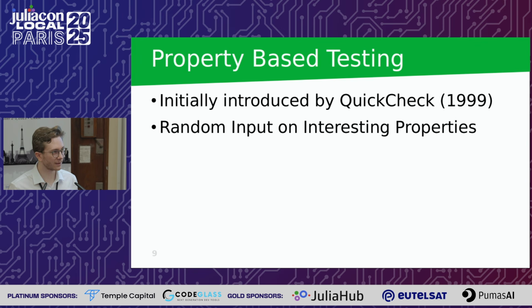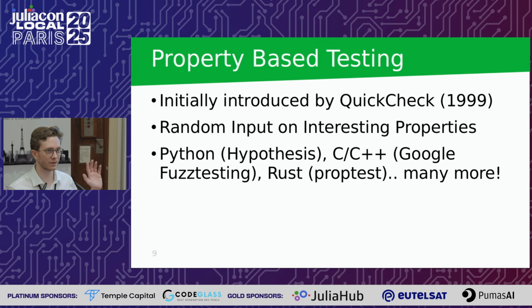The general idea is that you generate some random, well-structured input and use it as test input for some interesting properties about your functions. And when you see a failure, you can be reasonably confident that something is actually going wrong. Now, there are lots of packages that implement this in other languages. Also in Julia, there are lots of Julia ports of QuickCheck. In Python, for example, there's the wonderful Hypothesis package. In C++, there's Google fuzz testing, which combines this property-based testing approach with fuzzing. Maybe some of you know this from a security point of view. In Rust, there's proptest, which is basically the same thing. And there are many different packages that sometimes have very different capabilities.